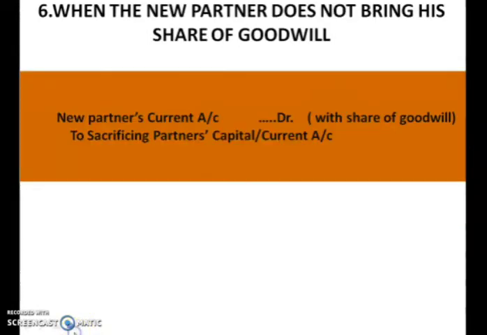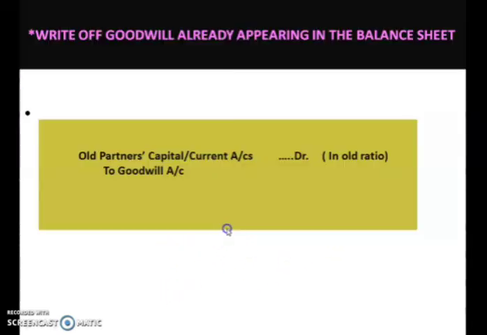Same is the case when he is unable to bring any amount of goodwill. The new partner does not bring his share of goodwill at all. At that time, his current account will be debited to the sacrificing partner's capital or current account. So these are the 6 cases related to the treatment of goodwill when an incoming partner, or a new partner, is admitted in the partnership firm. 2 more important concepts are there.